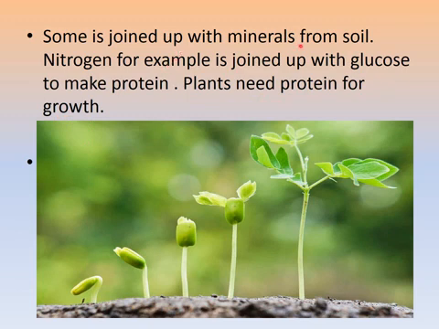Nitrogen, for example, is joined with glucose to make protein. Plants need protein for growth. It is repeated once again here. And you can see in the picture that the plant is growing. You can see a picture of a growing plant, so it needs some energy to grow.